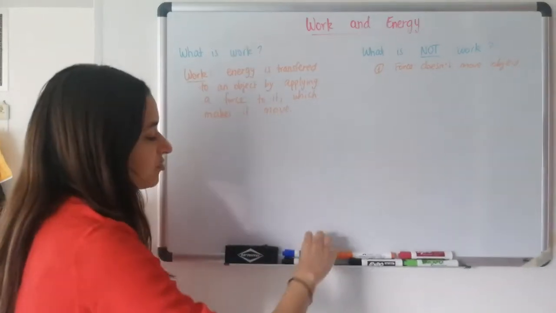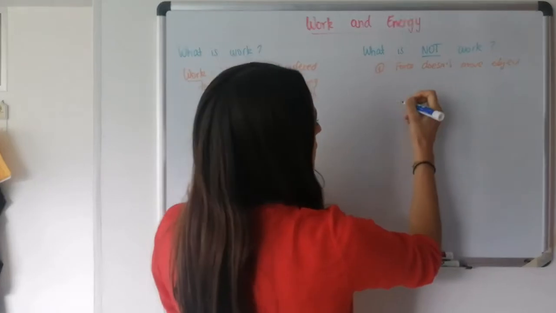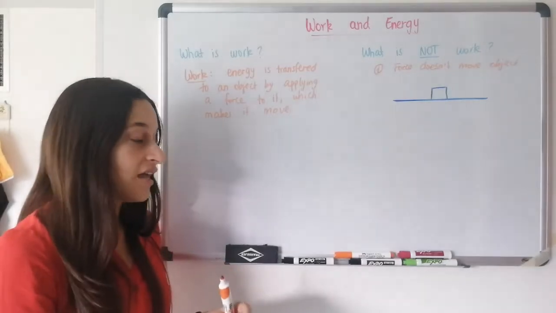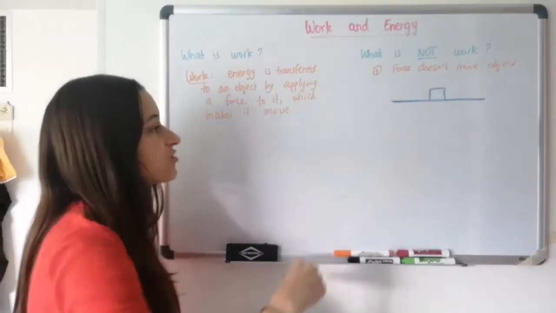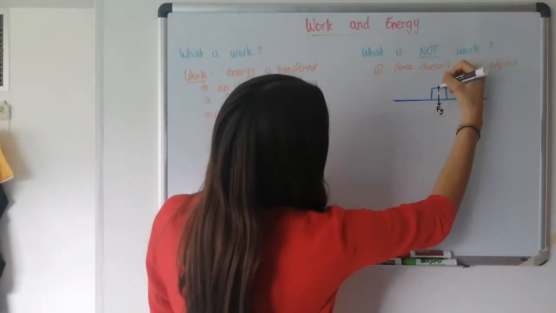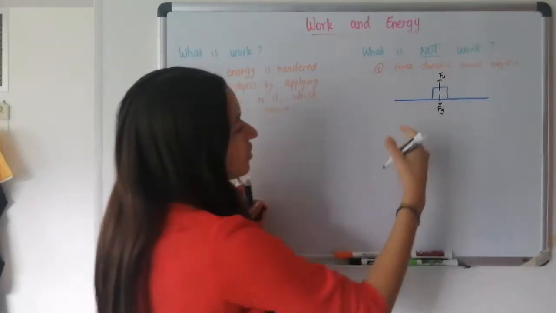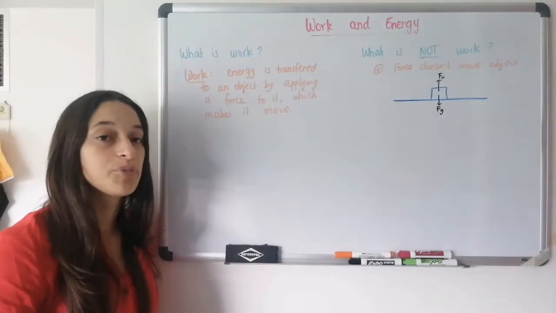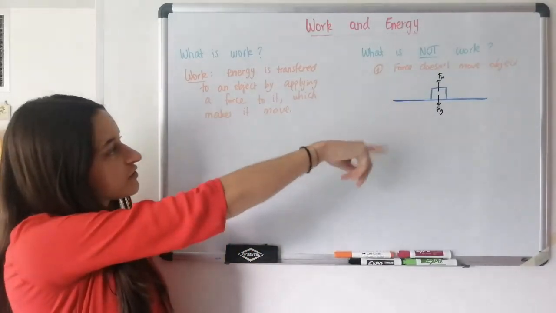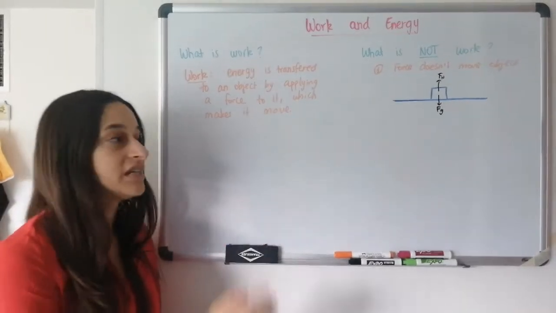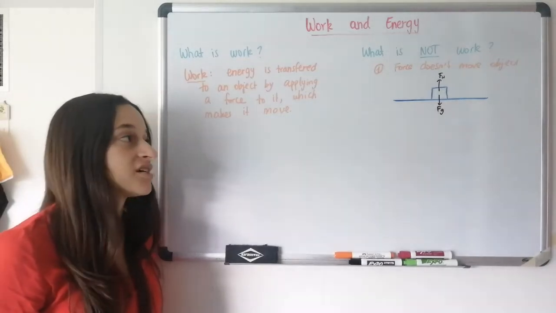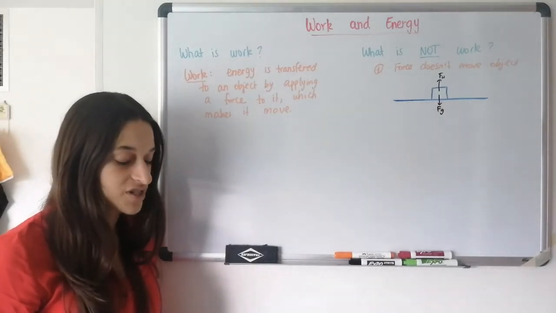An example of this could be if you have, let's say, a little block, as always, and it's just lying there. And there are two forces acting on this block. We know this pretty well by now. There's gravity, and there's normal force. But is there any work being done? No. There's no work being done because neither of these forces is making the object move. It's static there, it's not moving, so we say that no work is being done on the block, even though it has forces acting on it.